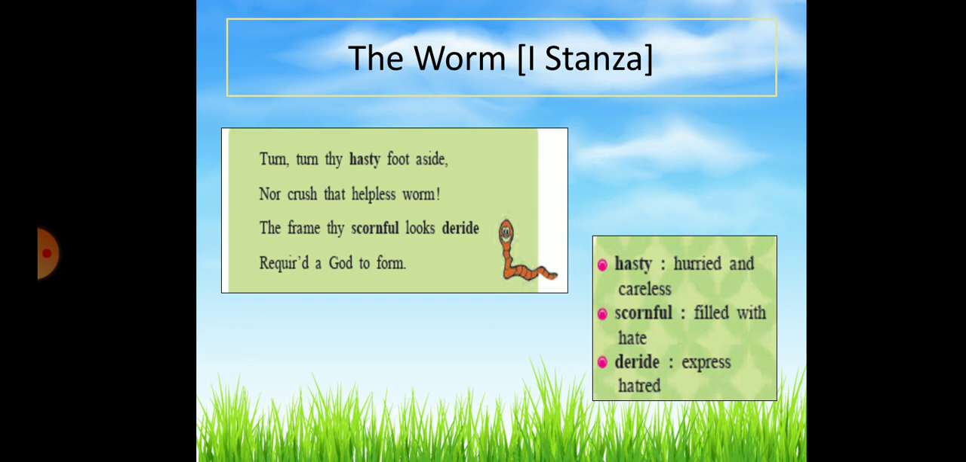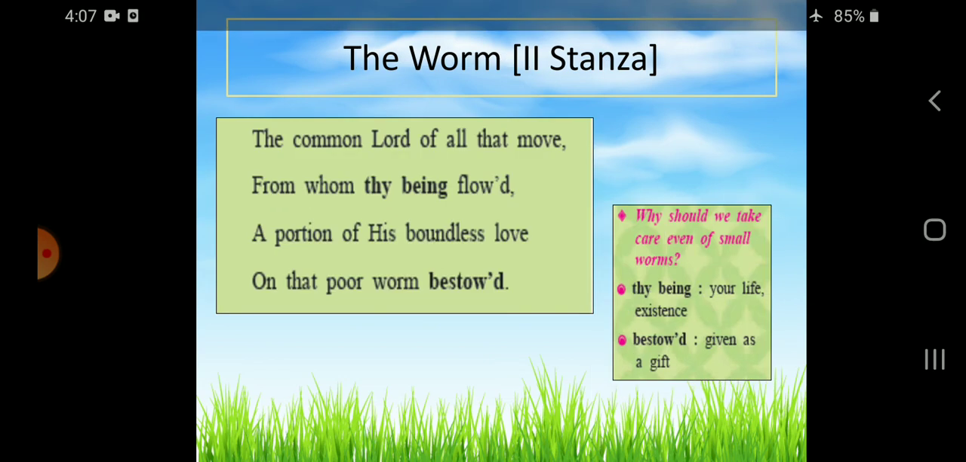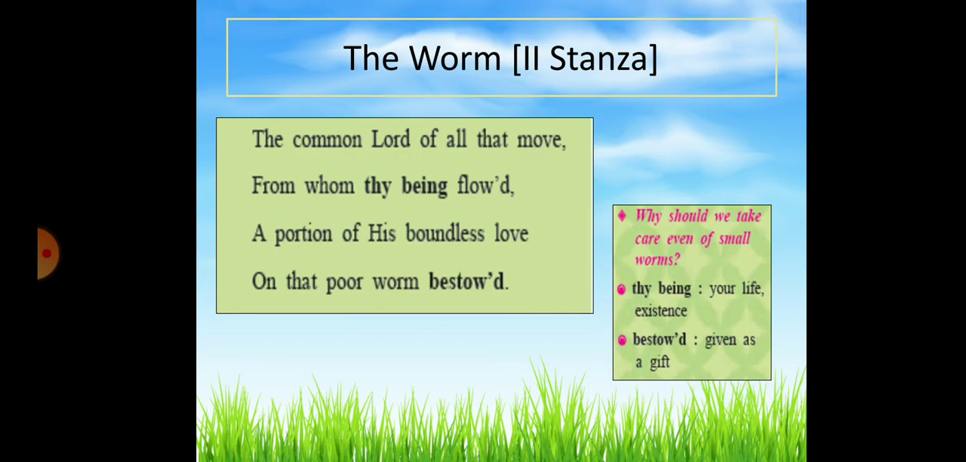Now let us see the second stanza. The common lord of all that move, from whom thy being flowed, a portion of his boundless love on that poor worm bestowed. Now, children, what do we mean by these lines? Let me explain to you.